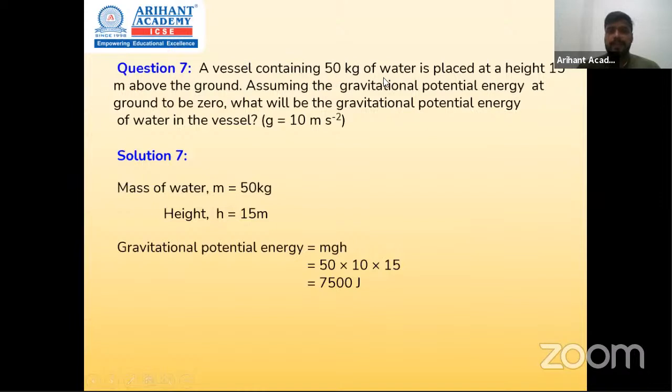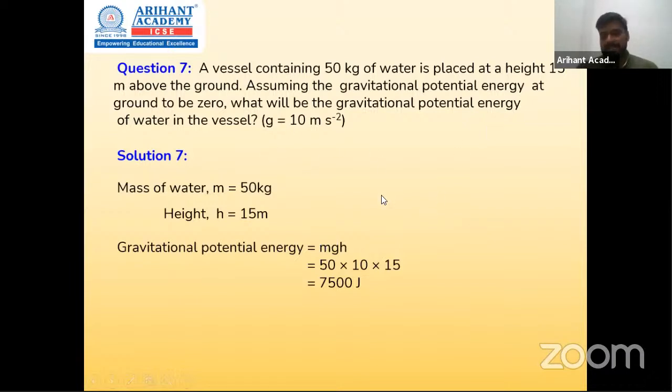Vessel containing 50 kg of water. So mass दे दिया 50 kg. Placed at a height of 15 meter above the ground. So H दे दिया. Assuming gravitational potential energy of the ground to be zero, मतलब ground is our point of reference. What will be gravitational potential energy?